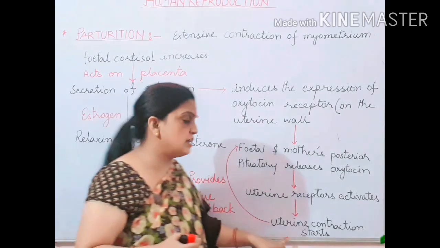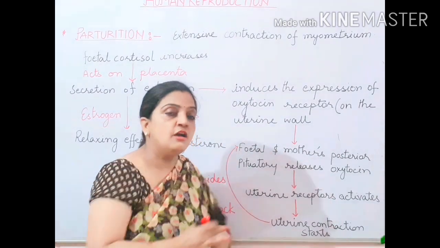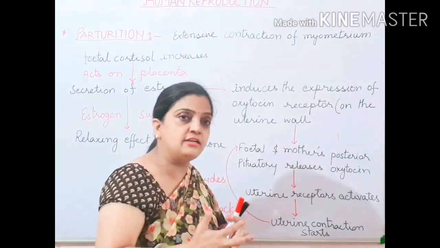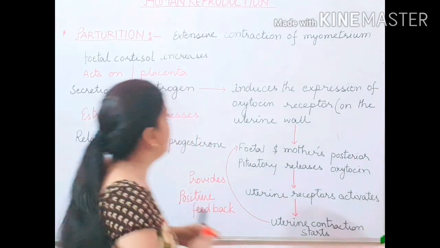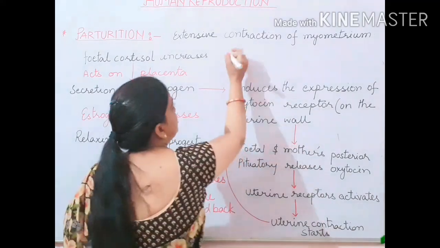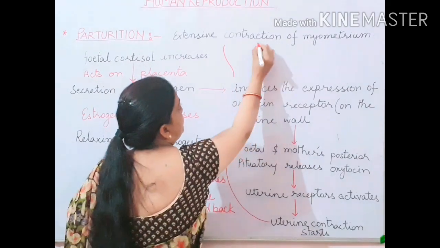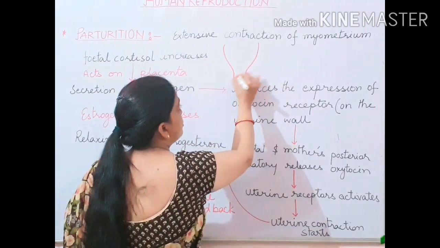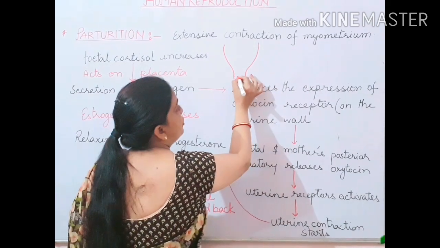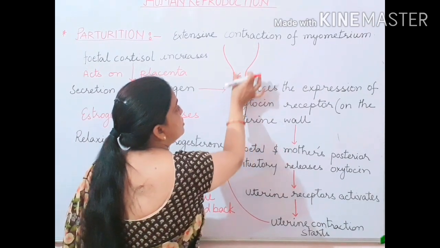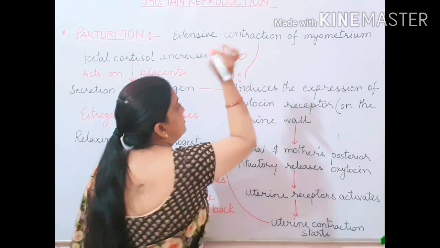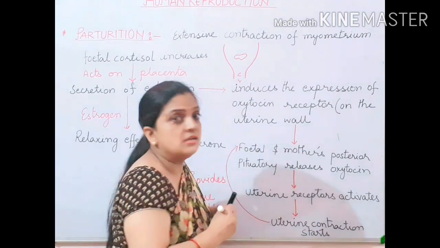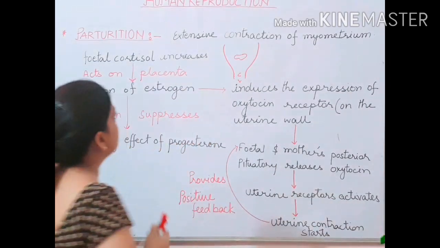So what do you mean by contraction? Children, this contraction process is very necessary for the expulsion of the child from the mother's womb to the outside world. If you remember the structure of the uterus, this was your uterus part, and this was your birth canal, which was having your cervix and vagina. This was making your birth canal, and the fetus is over here, children. The fetus is developing inside the mother's womb over here. Now children, what will happen?